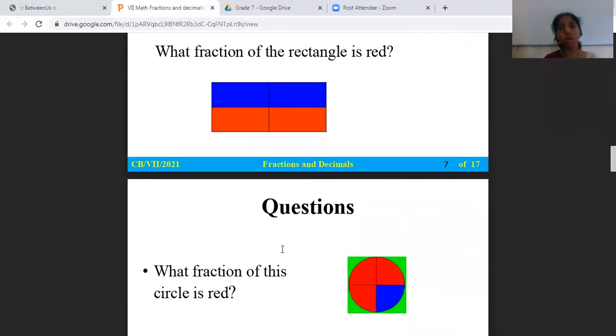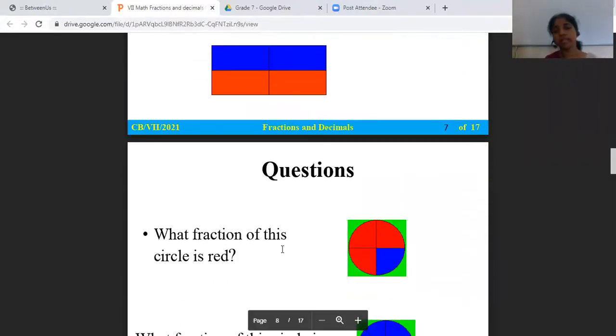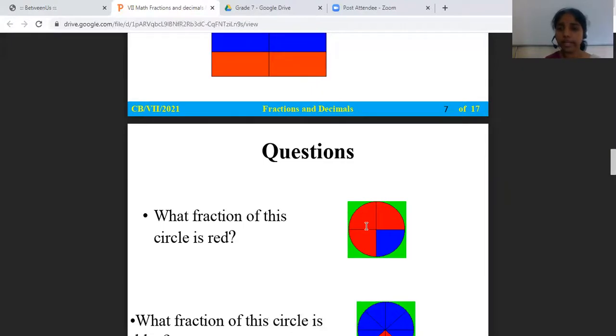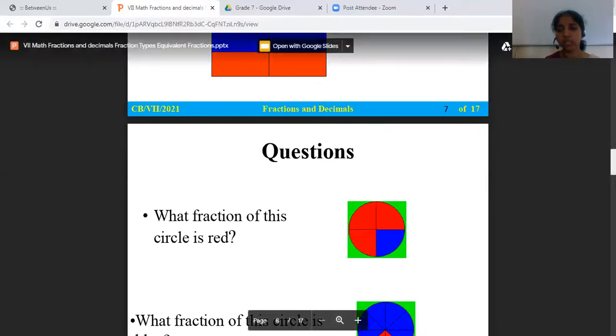Next question. What fraction of this circle is red? This circle is divided into four equal parts. So how many parts are colored red? Three parts. So 3 by 4 it is. Three parts are colored red out of four equal shades. Yes.